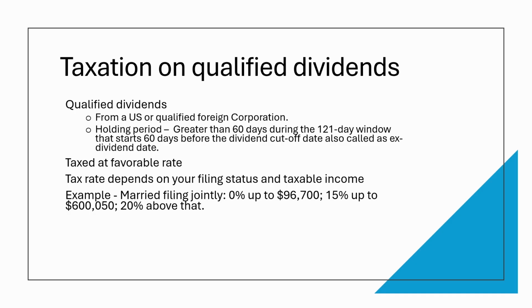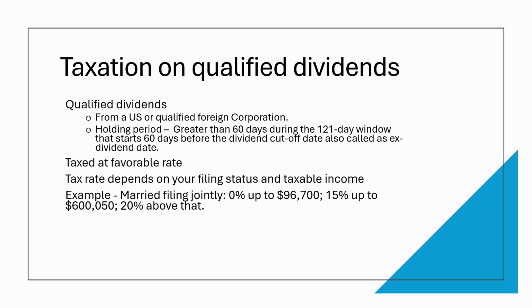The exact tax rate depends on your tax filing status and your taxable income. For example, if your filing status is married filing jointly, you pay no taxes on qualified dividends if your taxable income is less than or equal to $96,700. You pay 15% taxes if your taxable income is more than $96,700 and less than $600,050.